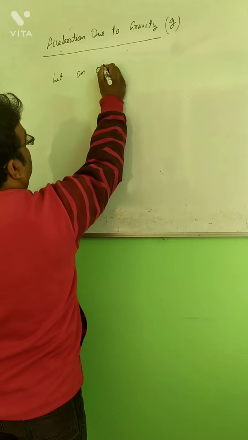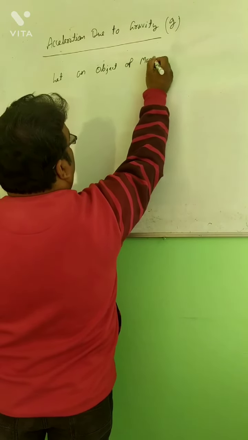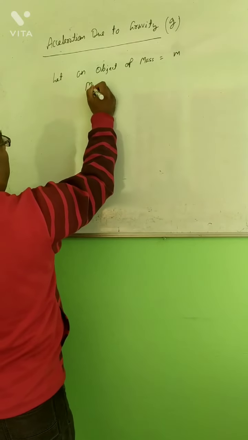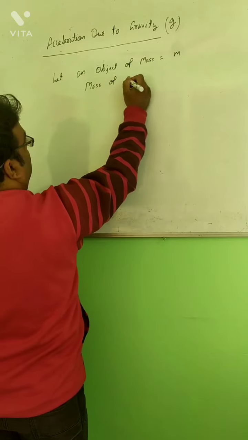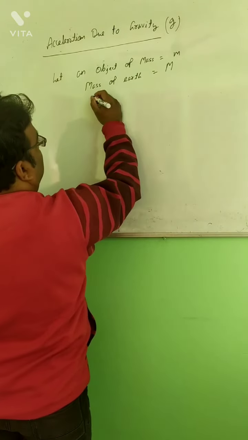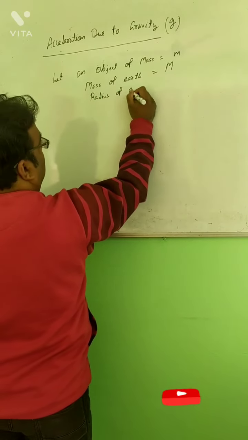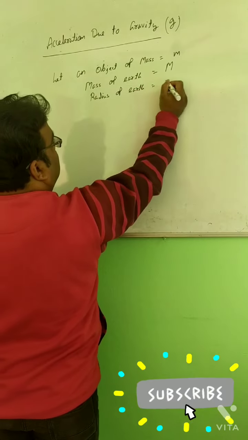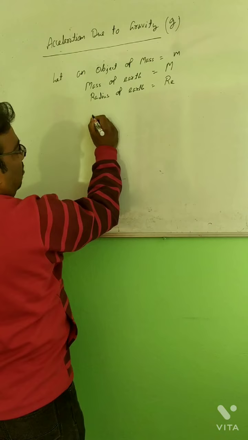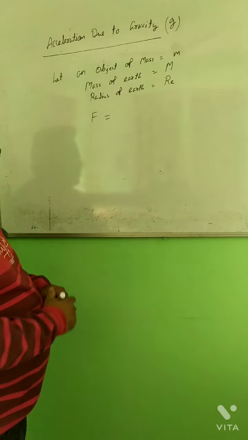For the derivation, let an object of mass small m, and the mass of Earth be taken as capital M, and the radius of Earth be taken as RE. Now, according to the universal law of gravitation, the gravitational force that is acting on the object is F